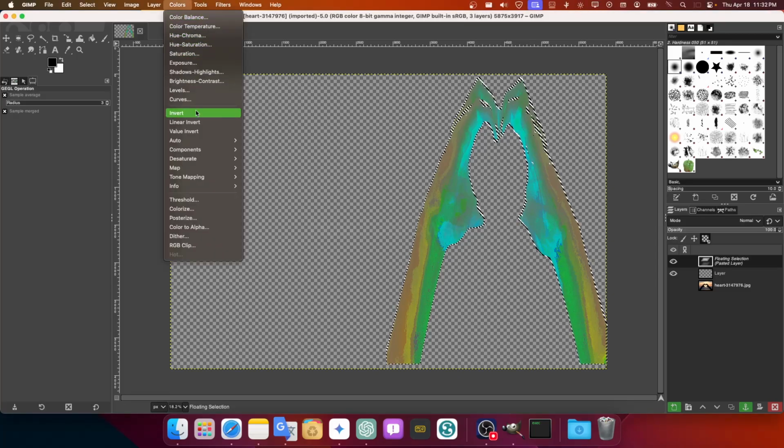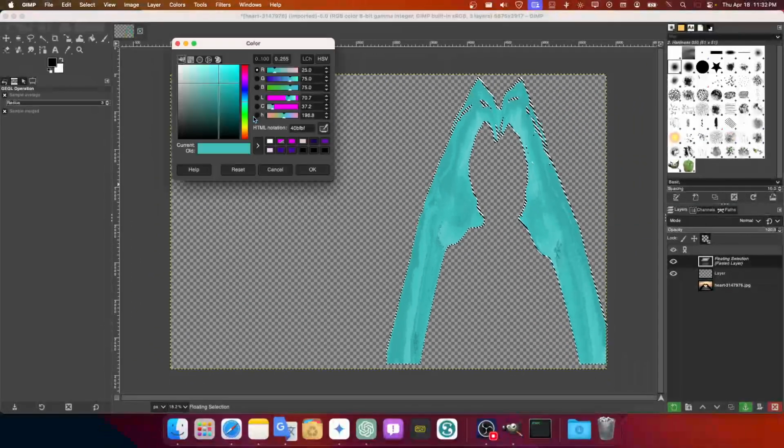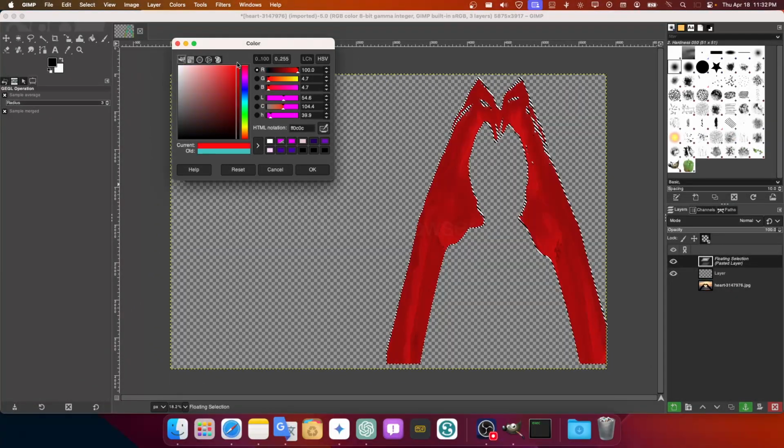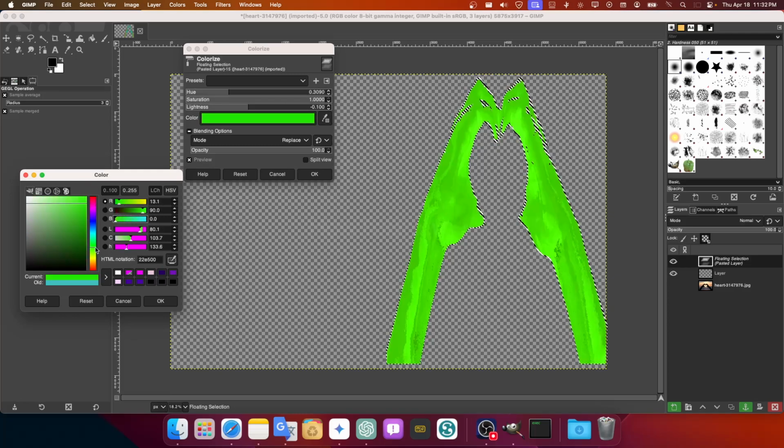There are options. The best one I found is this one here, called Colorize. And if I click on this, it's actually changing the color in a literal way. It's not just adjusting the color. So that's the best option I found for this. I hope you found this helpful.